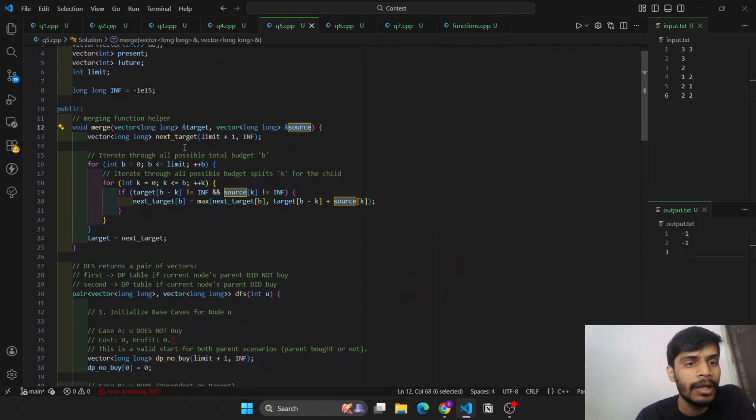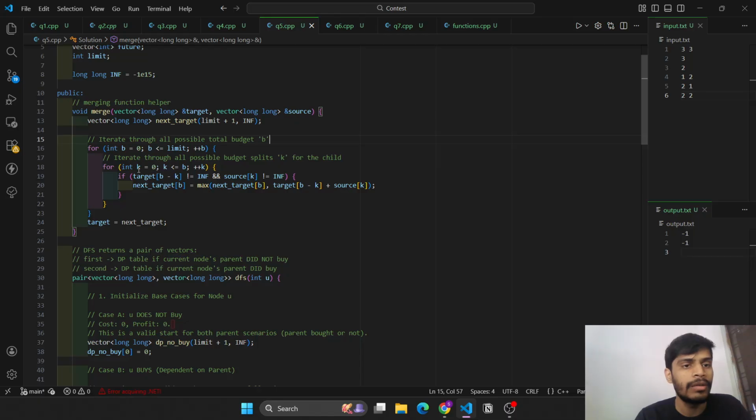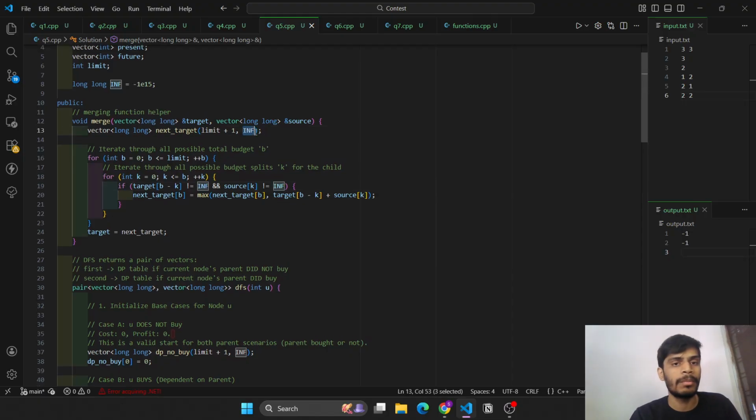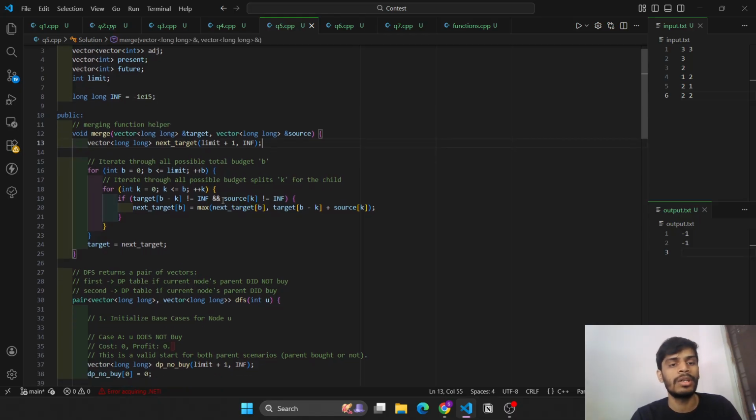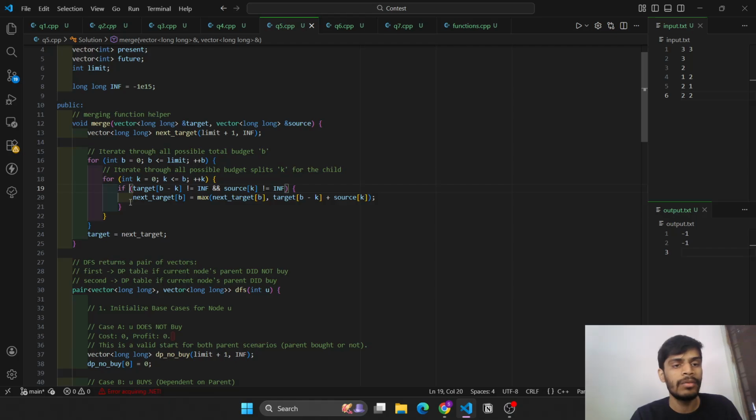So we iterate through all possible limits for budget b, for the parent, as well as the splits that we can have for k. So for the child it will be k, and for the parent it will become b minus k. So if target of b minus k, initially we have initialized it with -1, a very small value, so that we are able to see whether that particular state is already calculated or not. And if that state has already been calculated, then only we will be taking the maximum. So if both of these values are not the minimum, then we'll be updating our next target with the same dp state that we talked about.